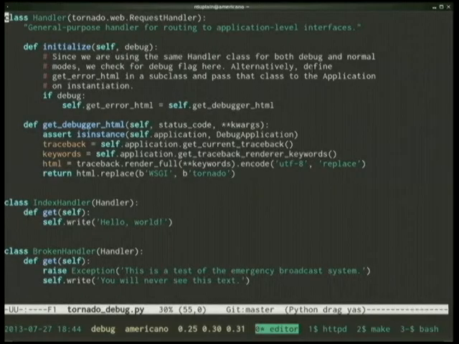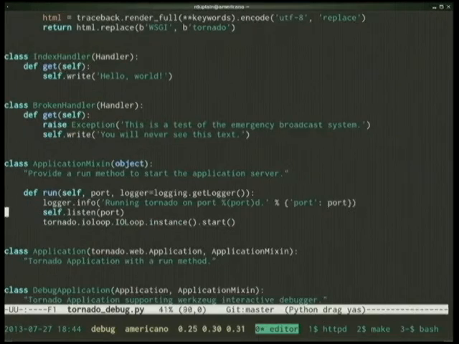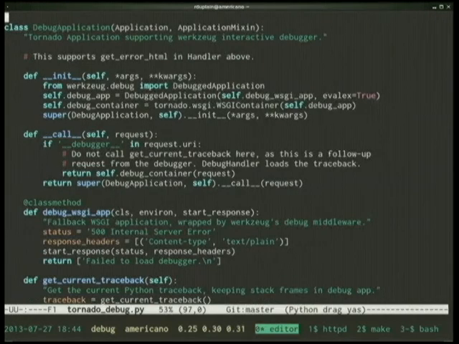So let me just show you a little bit of code in my remaining time. Tornado has a hook for get debugger HTML, and you can use that hook to render the error page. And then when we go down into the actual application code, debug application is here. You see that I'm just keeping a WSGI application around, and whenever there's a call to the debugger code, instead of yielding what the Tornado request handler is going to give you, it's just going to call the WSGI application and show you the interactive debugger. So we just completely reused Werkzeug's interactive debugger in a non-WSGI project. How cool is that?